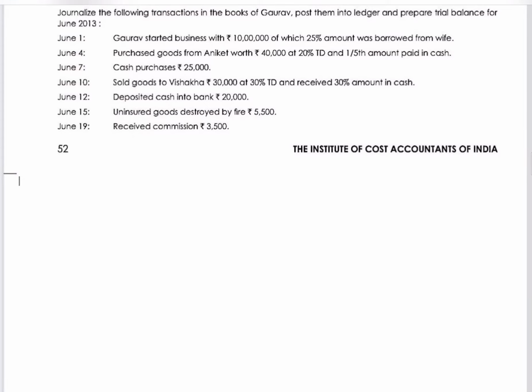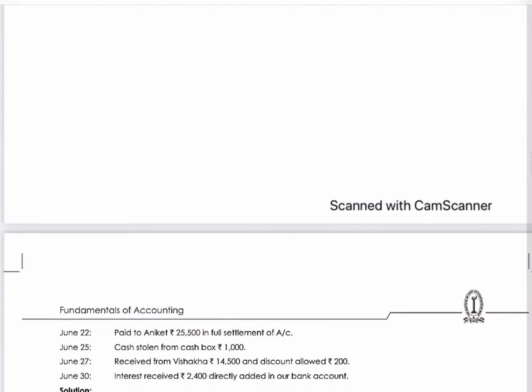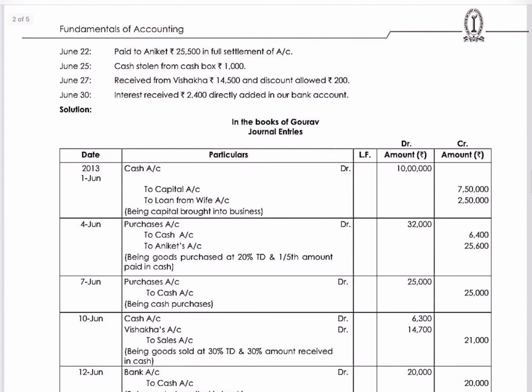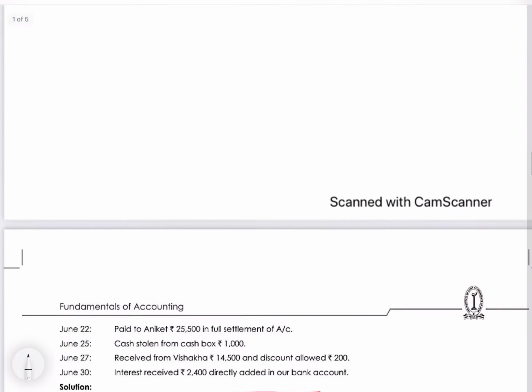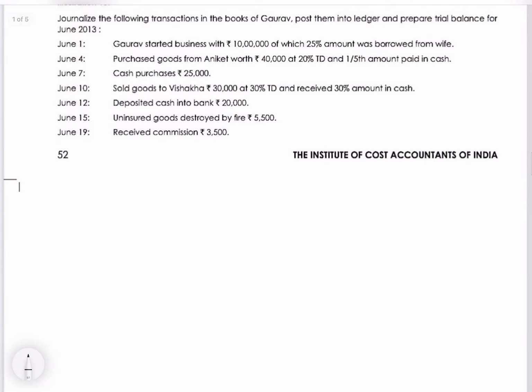So we'll start preparing simultaneously. In the solutions, in the books of Gaurav, journal entries, we'll put the format: date, particulars, ledger folio, and two columns of amount, debit and credit. We'll start with 2013. You can write one date, generally, and we can continue dates below. The first transaction is on 1st June.